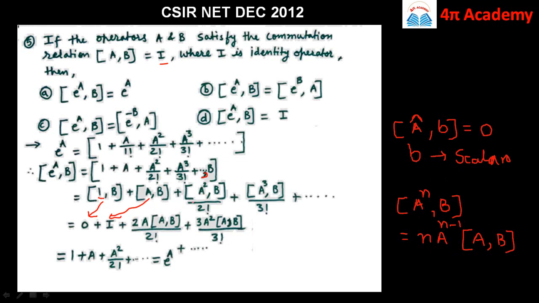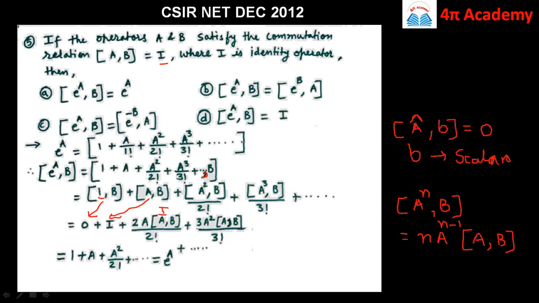So it will be 2 times a raised to power 2 minus 1, that is 1, in bracket we remain with the commutation bracket of a comma b divided by 2 factorial, and this a comma b is nothing but I. This is our identity operator. Then plus, then again here applying this property we get it as 3a square and the commutator bracket of a comma b divided by 3 factorial.